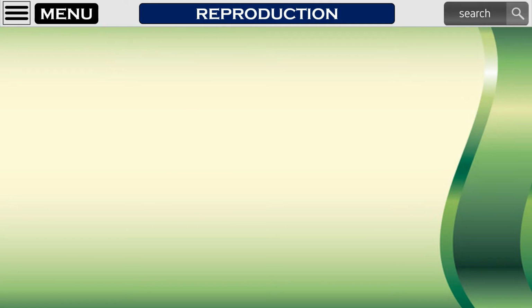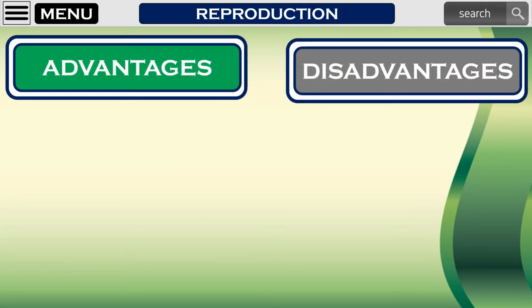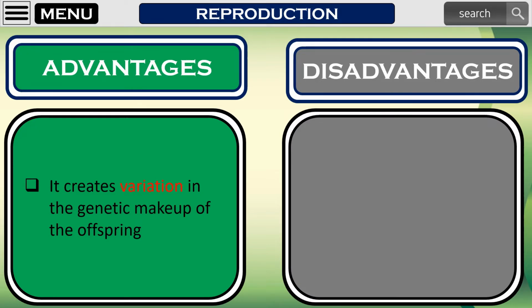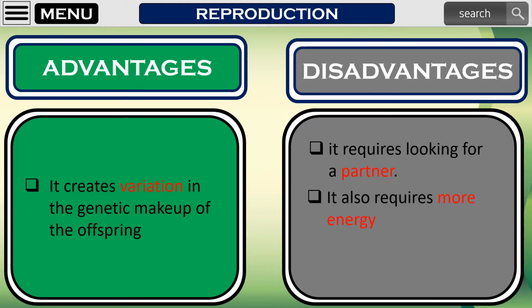The advantage of sexual reproduction is that it creates variation in the genetic makeup of the offspring. This variation enables the offspring to adapt successfully to the changing environment. On the other hand, the following are the disadvantages of sexual reproduction. Since it involves two parents, it requires looking for a partner. It also requires more energy. Because of this, the rate of reproduction is slower.